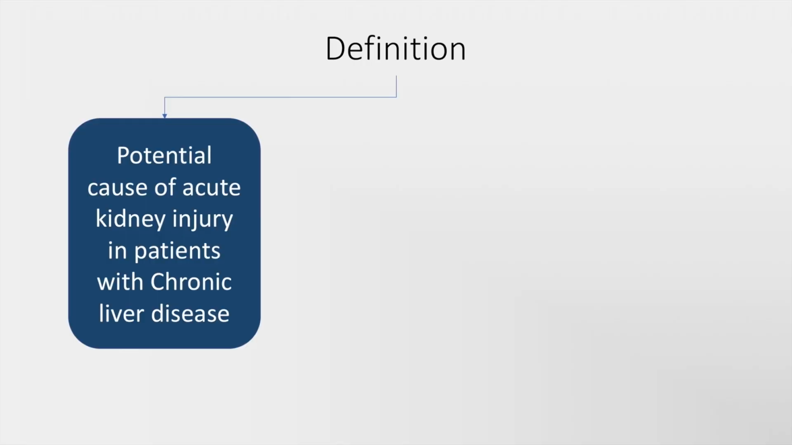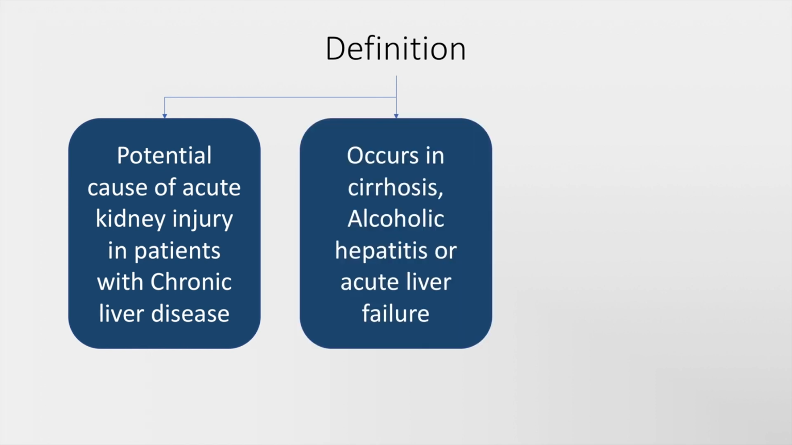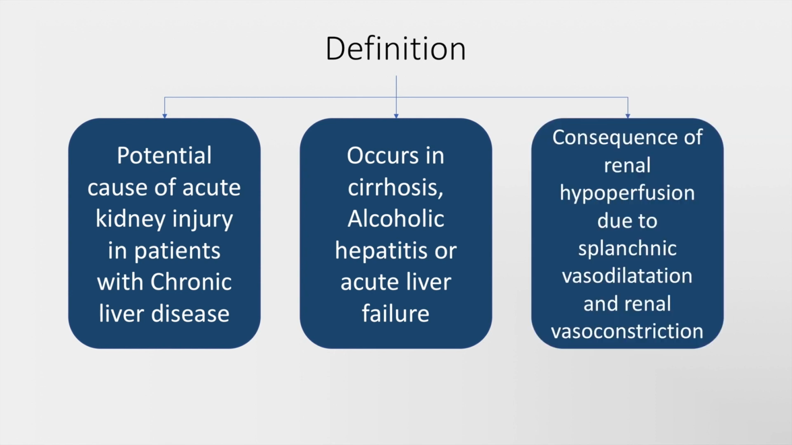Hepatorenal syndrome is a potential cause of acute kidney injury in patients with chronic liver disease. It can occur in cirrhosis, alcoholic hepatitis, and acute liver failure, and is a consequence of renal hypoperfusion due to splanchnic vasodilatation and renal vasoconstriction, as we will see later in this presentation.